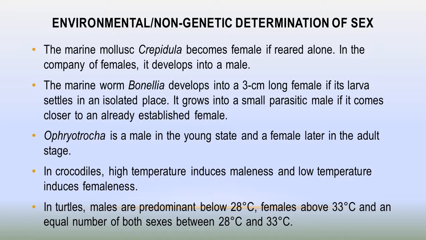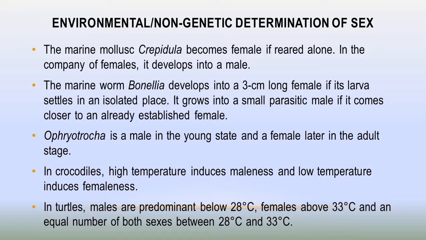Similarly in turtles, if the eggs of the turtles are reared below 28 degrees centigrade, a low temperature, then males are produced. They are just opposite to the crocodiles. But if the eggs are hatched above 33 degrees centigrade, that is a high temperature, then females are produced.